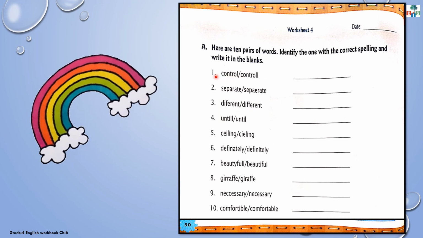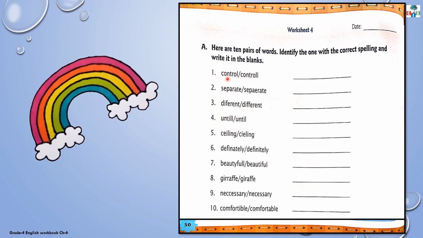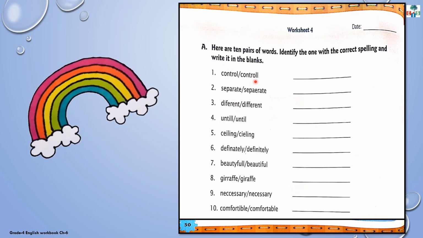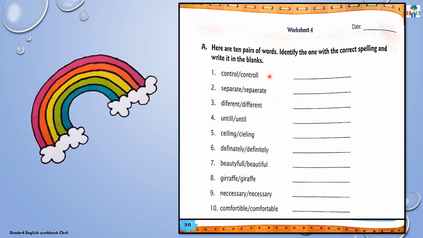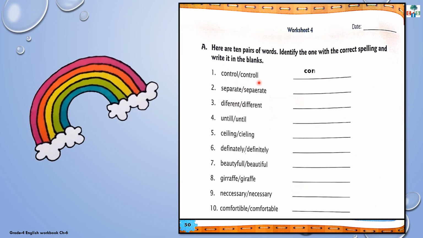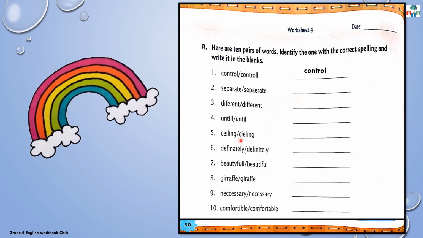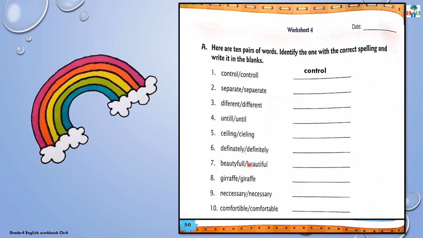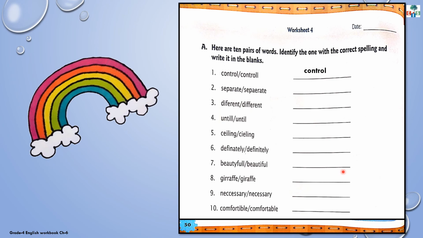See the first one. Control, control. Now, which is the correct spelling of control? With single L or with double L? Yes, with single L. Control. So, identify the correct spellings of rest of the words and write it in the blanks.